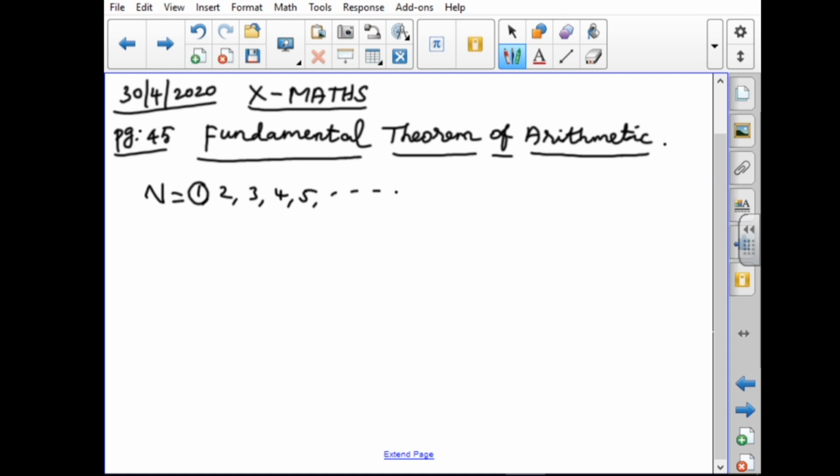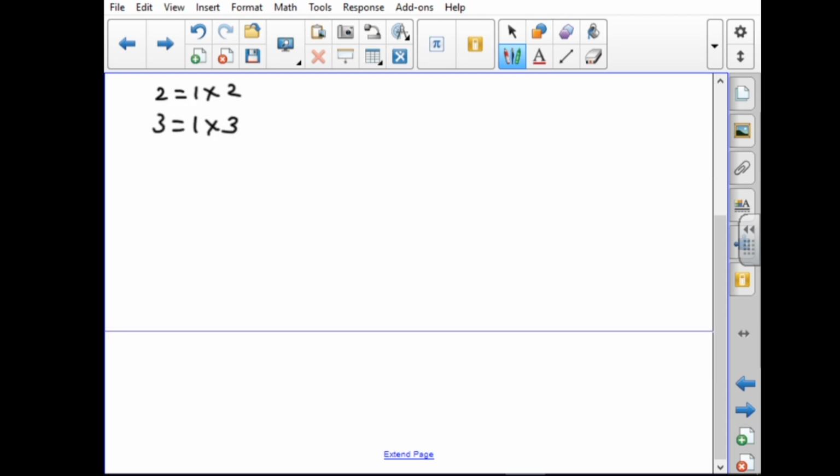For example, if I take the number 2, how do we write it as the product of prime numbers? 1 into 2. For 3, we write 1 into 3. That is the statement: every natural number except 1 can be factorized as the product of prime numbers. The fundamental theorem asserts every composite number can be decomposed as the product of prime numbers.